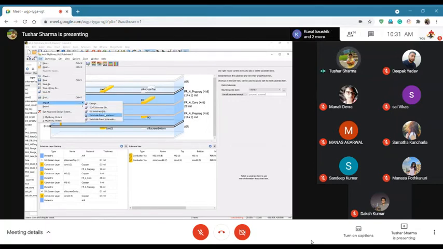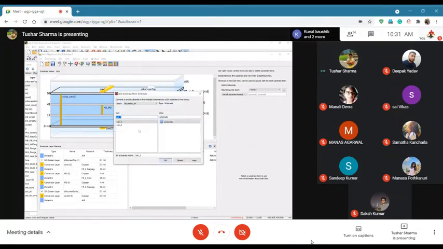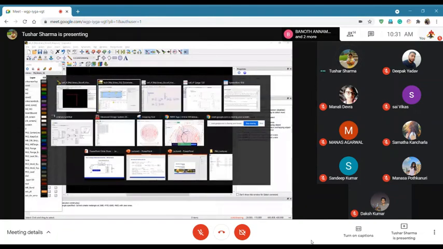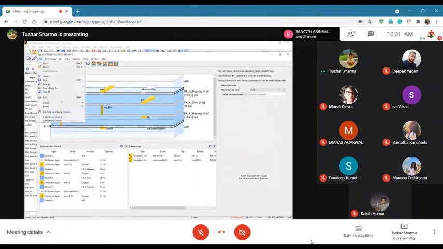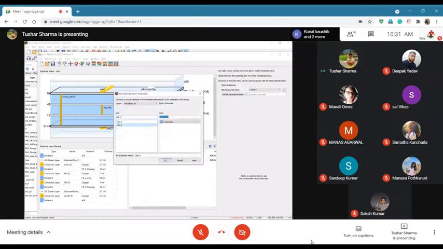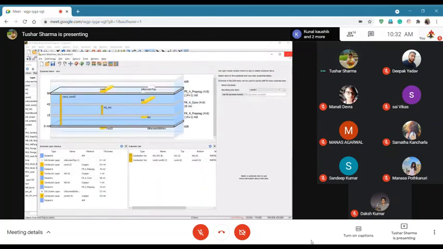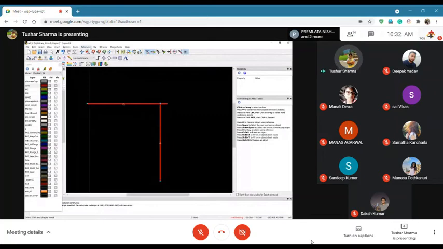So let me show you cell 3. Is that cell 3 or cell 4? Cell 4. Okay. So file, import substrate from schematic. Okay, so this was my substrate. This is my PCB substrate. I have a dielectric 10 mil 9.6 and back cover. So cell 4, I will save it. And we are running at 1 gigahertz.